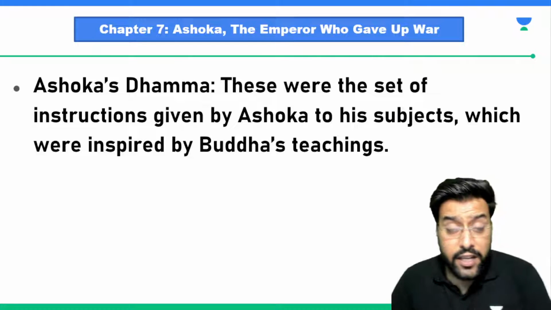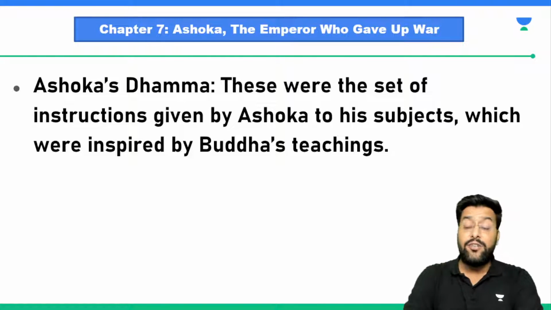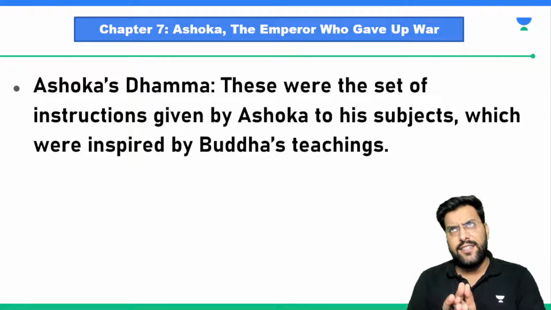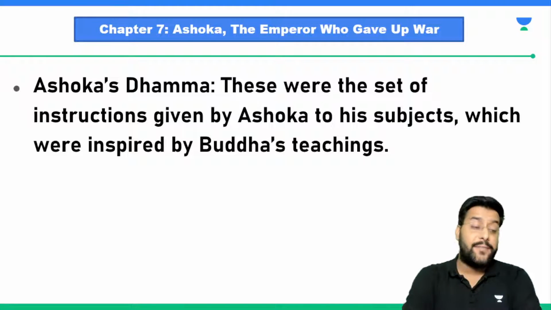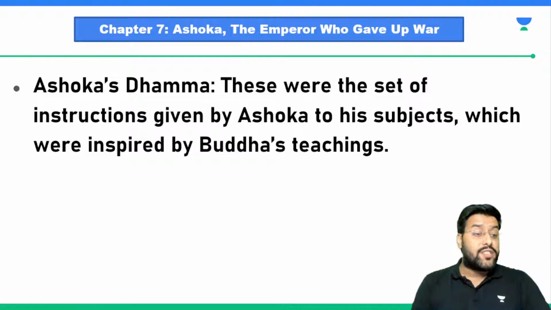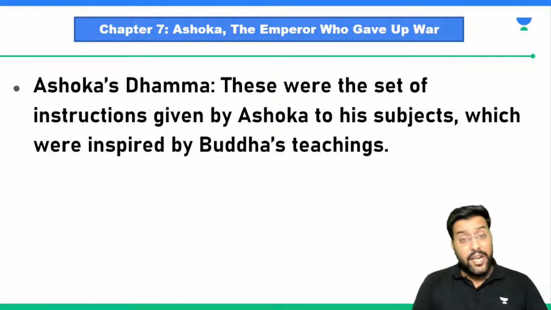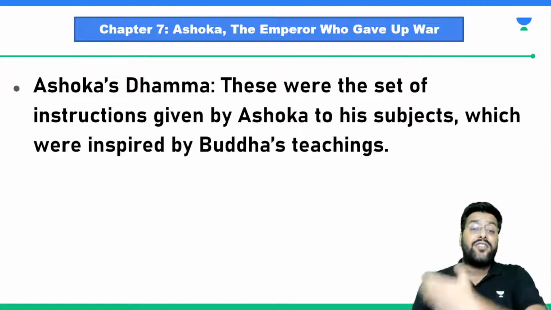He gave up the war, he gave up the battles, he decided to propagate the philosophy, the teachings that Lord Buddha had given. In chapter number 5, we discussed the teachings of Lord Buddha and Lord Mahavira. Both Lord Buddha and Lord Mahavira were of the opinion that we should not cause any harm to any living being. So he realized that when great people like Lord Buddha and Lord Mahavira were telling not to harm even the smallest of creatures, here he was killing lakhs of people.